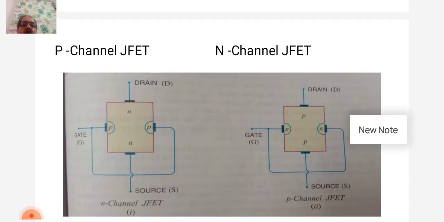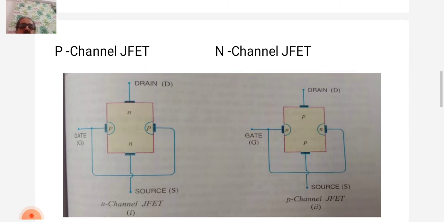The bar forms the conducting channel for the charge carriers. If the bar is of N type, it is called N channel JFET. So you have to observe in figure 1. And if the bar is of P type, it is called P channel JFET. So it is observed in figure number 2.